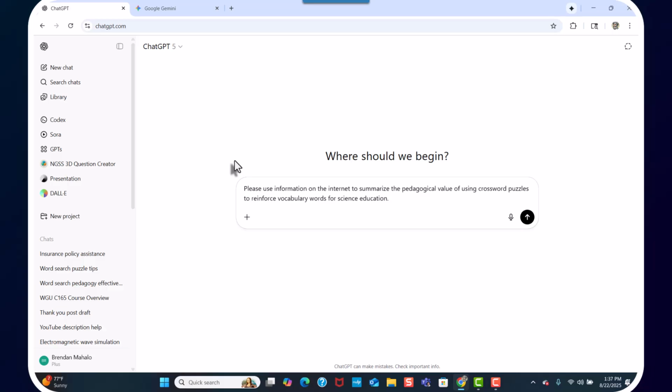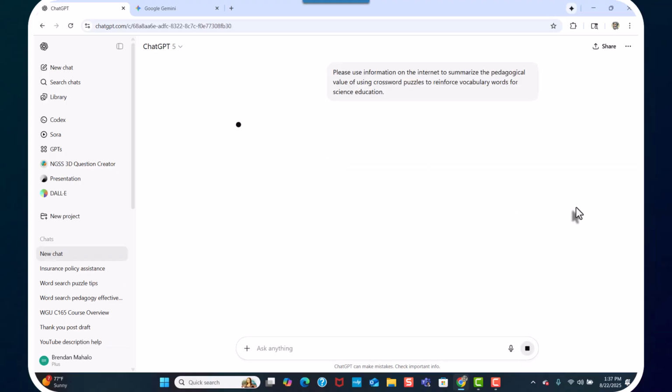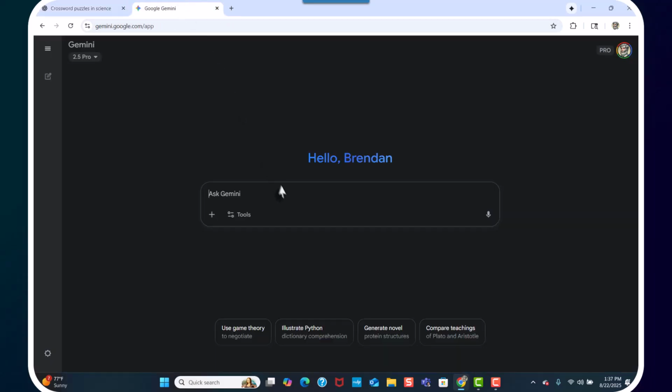here's what our prompt is going to be to start with. Please use information on the internet to summarize the pedagogical value of using crossword puzzles to reinforce vocabulary words for science education. All right, so we're going to start with that. We could do the same thing, copy and paste this, Control C, we'll go to Google.